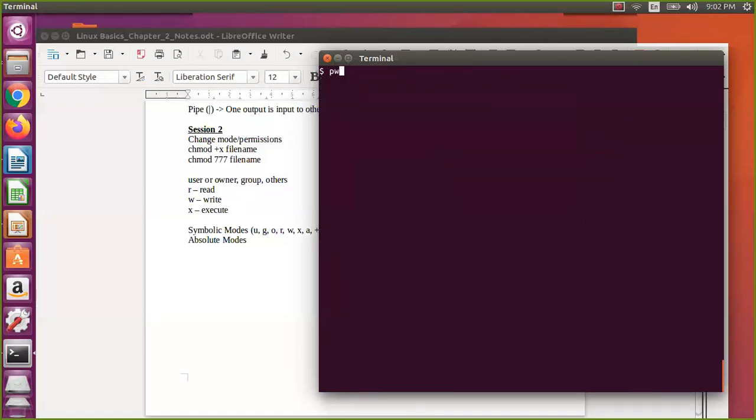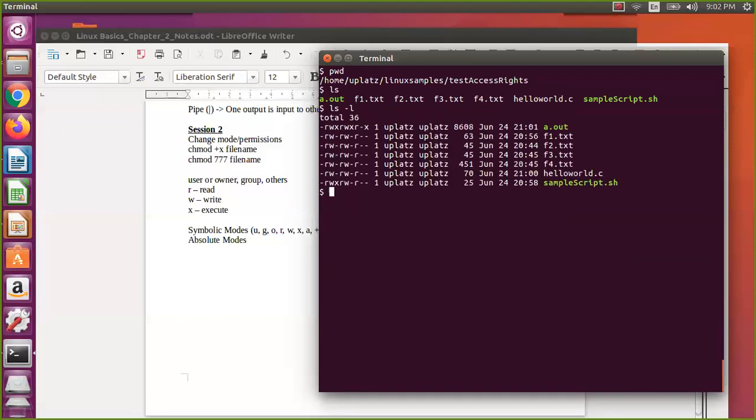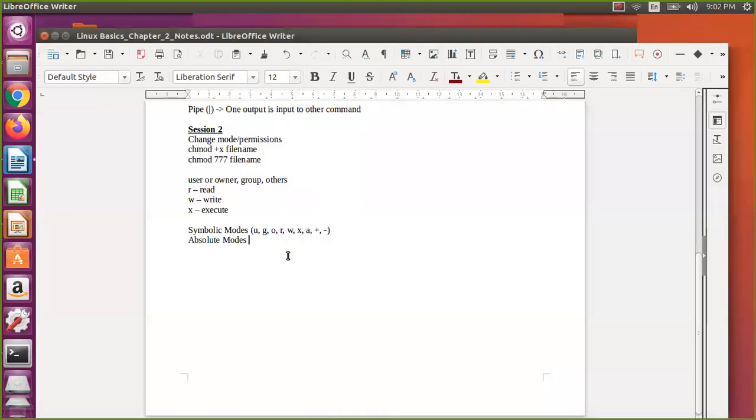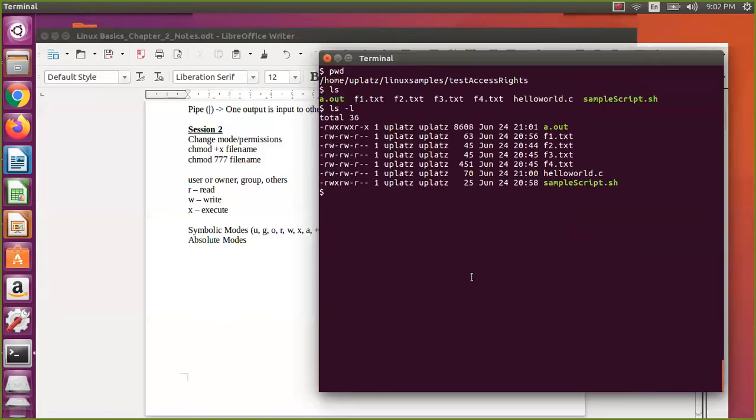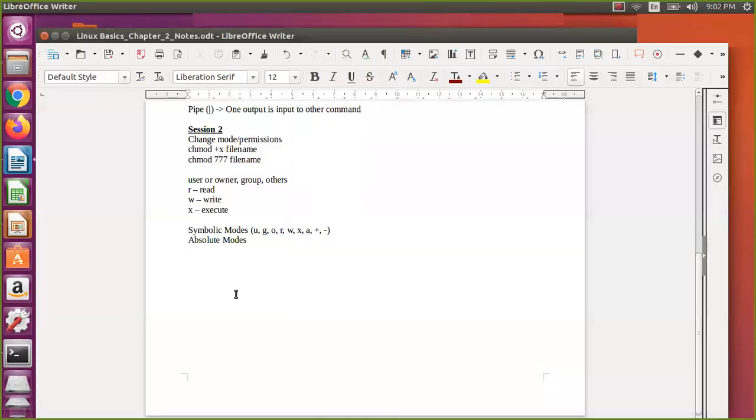That was with symbolic mode. The same thing applies to absolute mode. So what is absolute mode? Let us check the directories first, and then we will see absolute mode. We have seen read, write permission for the normal file. Now we will see it for a directory.